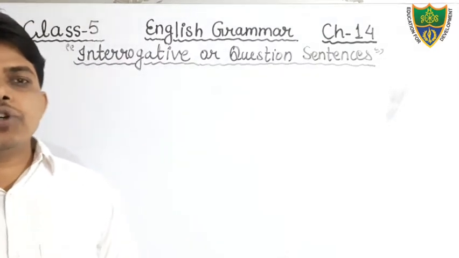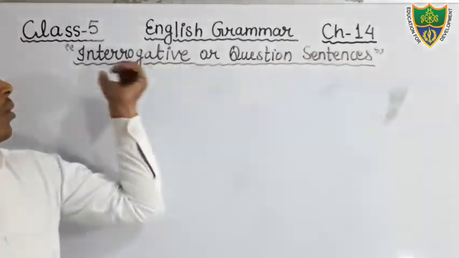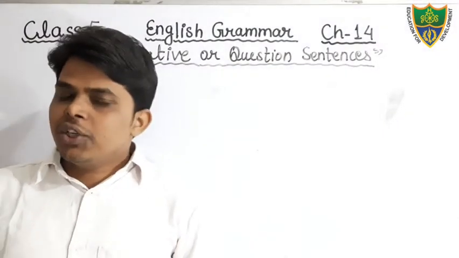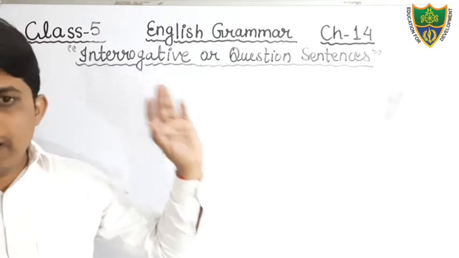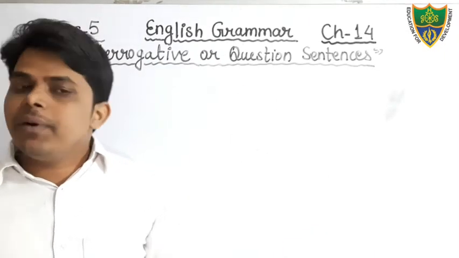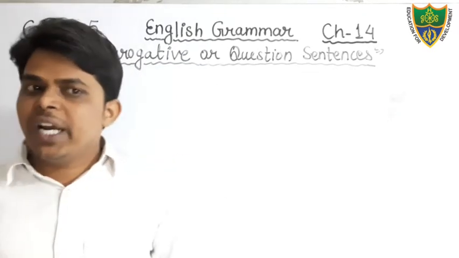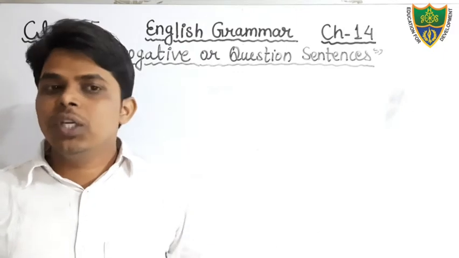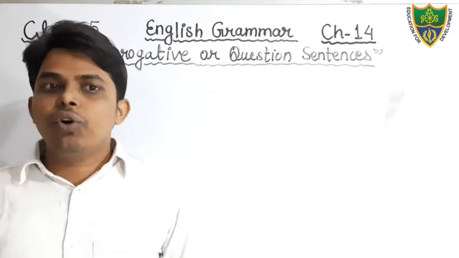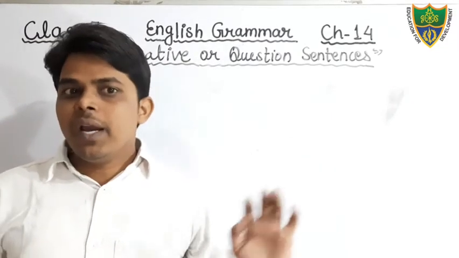Dear students, today we will discuss chapter 14, interrogative or question sentences. Dear students, in the previous class I defined what an interrogative sentence is and what the types of interrogative sentences are. I told you that interrogative sentences are those which are used to ask a question, and that there are two types of interrogative sentence, SNO type and WH type.